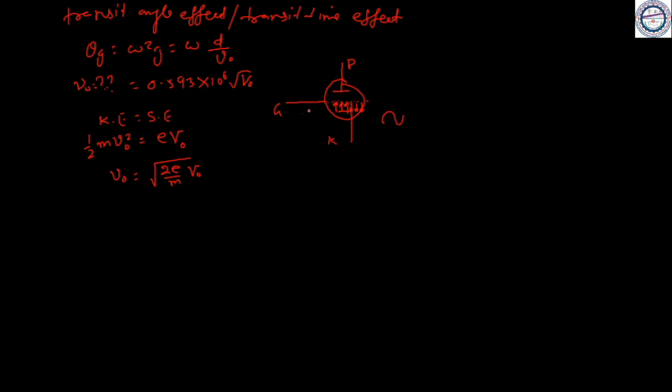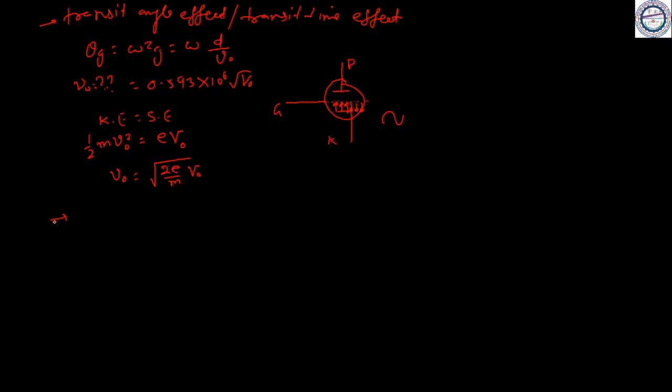Apart from that, it will also affect the efficiency of the tube, and theta g should be as small as possible. So this concludes that the overall result of the transit angle effect is to reduce the operating efficiency of the vacuum tube. The transit angle effect can be minimized by first accelerating the electron beam with a very high DC voltage and then velocity modulating it. This is the basic operating principle of some microwave tubes, such as the klystron and magnetron.